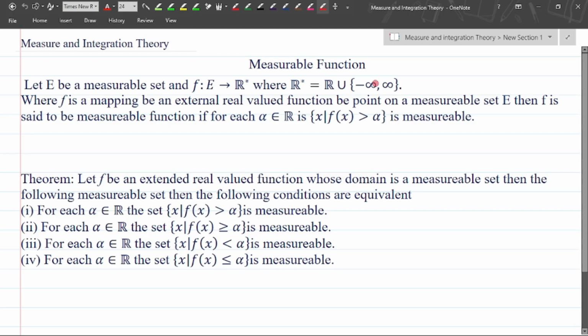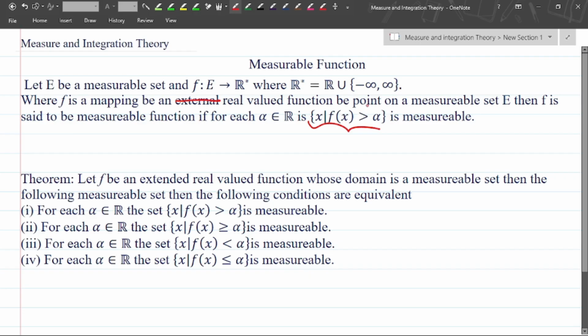It means f is an extended real valued function defined on a measurable set E. Then f is said to be a measurable function if for each alpha belonging to the real numbers it satisfies a certain property.